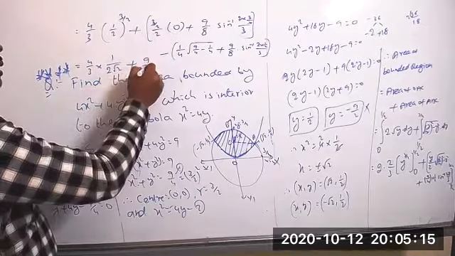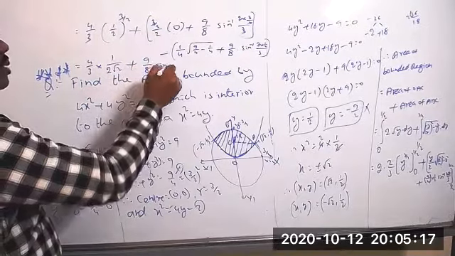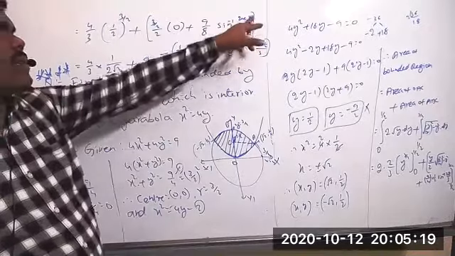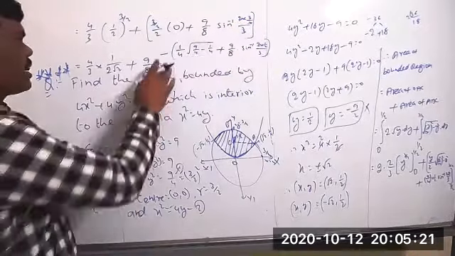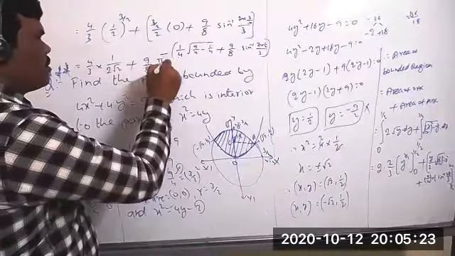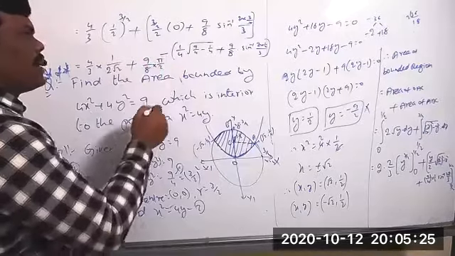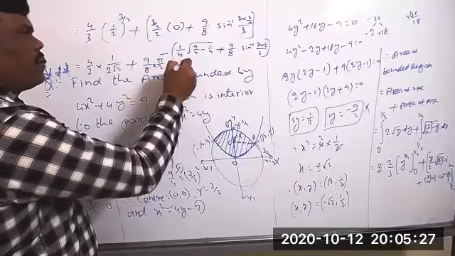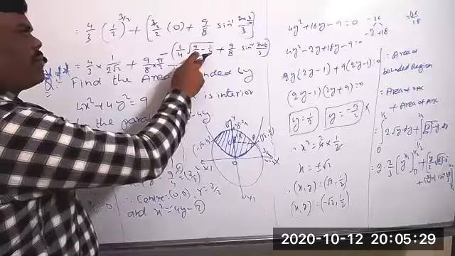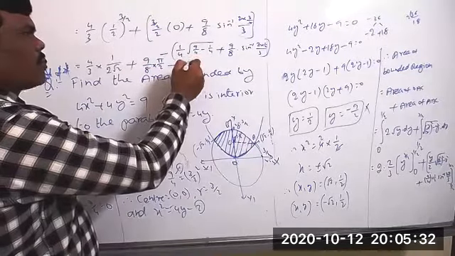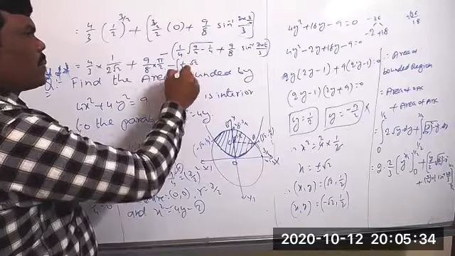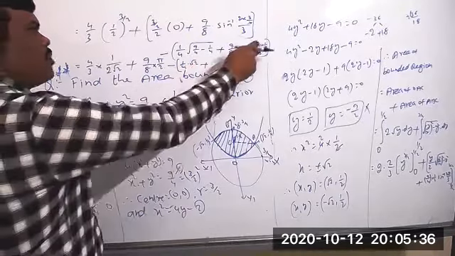So you can write now 9 by 8 into sine inverse of 1, which is pi by 2, minus 1 by 4 into 8 by 4, which we got now, means root 2. So 1 by 2 into root 2 plus, and 2 will be cancelled.